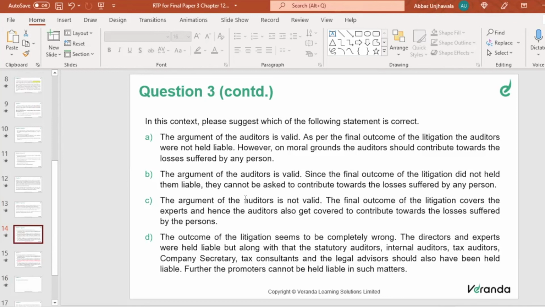Option D: the outcome of the litigation seems to be completely wrong. This is a completely different option. The directors and experts are held liable, but along with that, the statutory auditors, internal auditors, tax auditors, company secretary, tax consultants, and the legal advisors should also have been held liable, and the promoters cannot be held liable in such matters. So these are the four options. Just read the options and tell me, what do you think is the right option? If this question comes in the examination, what will you choose: option A, B, C, or D?